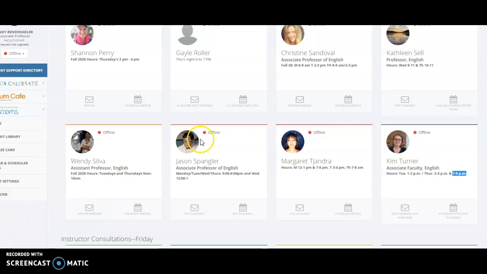What you can't see here because everybody's offline on a Sunday is that when it's green and online, there'll be a little knock on door. You click on that, and you do have to wait if there are other people in line. I think you can chat them. But anyhow, I just wanted to let you know how that works. So I hope that helps, and hope that you get in and can work with an instructor on your specific writing, which is really the strength of the Writing Center.